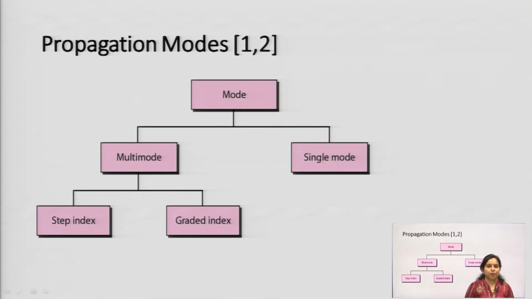Now, next is propagation modes. There are different types of propagation modes involved. First is the multi mode and another one is the single mode. Propagation modes means how the wave will travel in an optical fiber cable, or the cable which has been set up between the transmitter and receiver. Two types of modes are there, multi mode and single mode. Multi mode is again divided into step index and graded index. I am going to show the diagram in detail: what is step index, what is graded index, and what is single mode of operation.